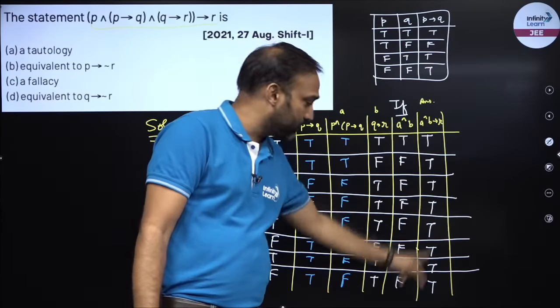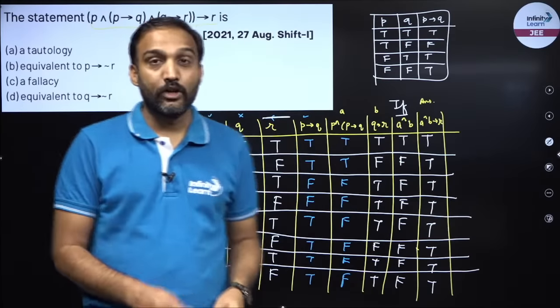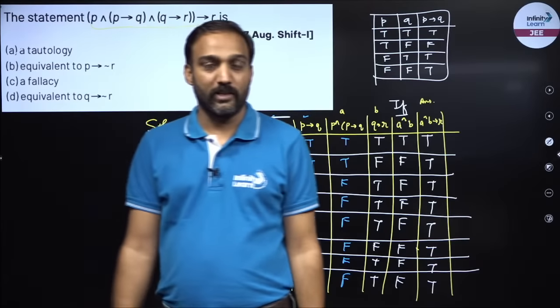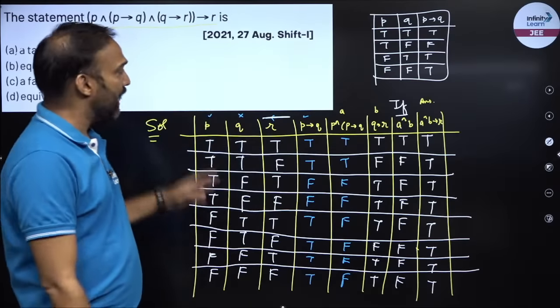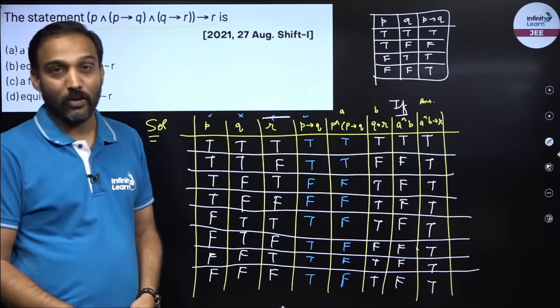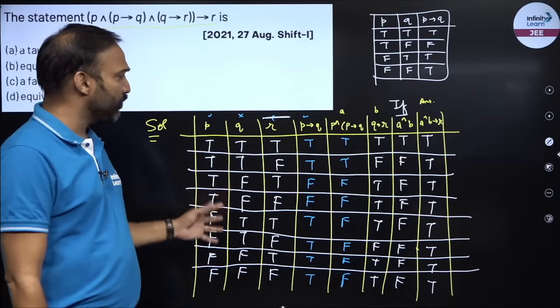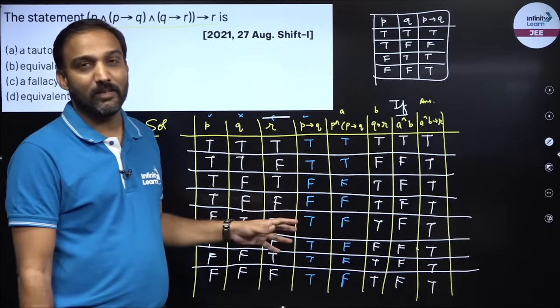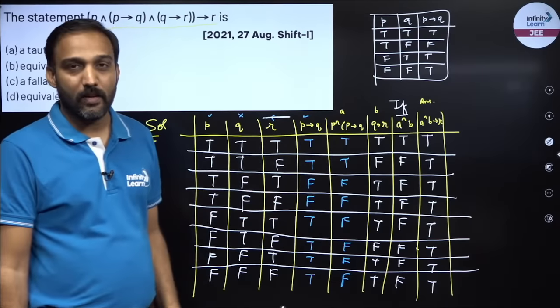Why? Because observe the outcomes. All the outcomes are true. Hence I can say my answer is option A for this particular example. This is how we make a truth table and try to find out the values. The only thing we have to make sure is that we are cautious, right? Do not make even a single mistake. A silly mistake will get a -1.